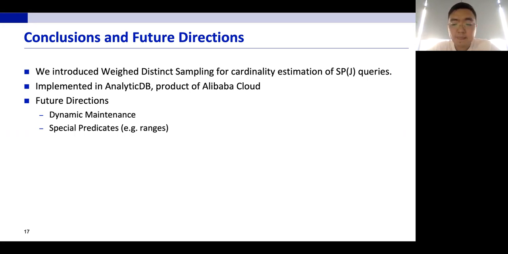And secondly, it is known that for the selection-only case, if the predicate is limited to a certain form, for example, range queries, we can do much better. So for our problem, we solve the problem for general SP queries, which means the selection predicate can be arbitrary. So it is possible that when limited to certain forms, for example, range queries, we can also do much better by using some sketching-based techniques.